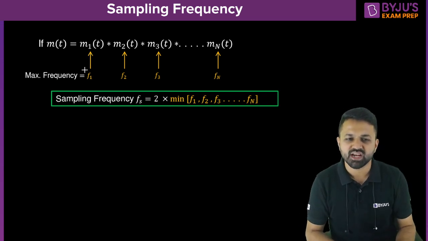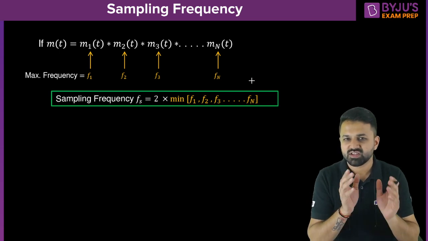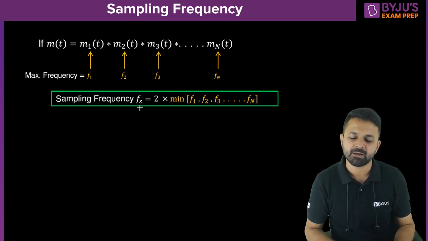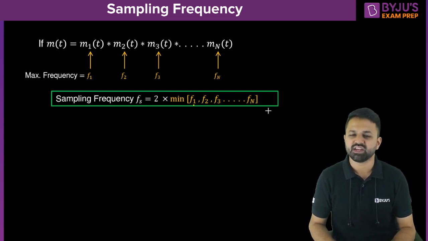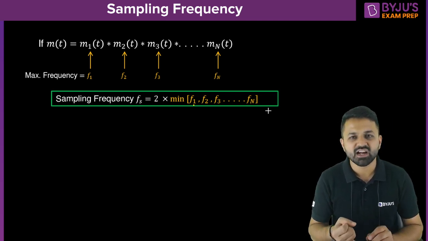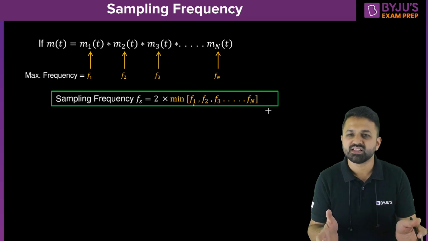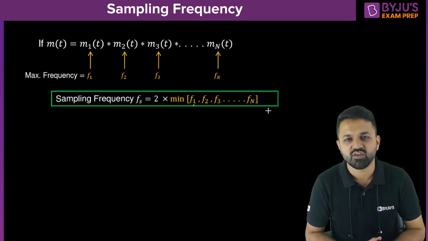So the sampling frequency is twice the minimum of f1, f2, f3, and so on up to fn. In this way, we can calculate the sampling frequency of single-tone and multi-tone signals, signals which are multiplied in the time domain, and signals which are convolved in the time domain.